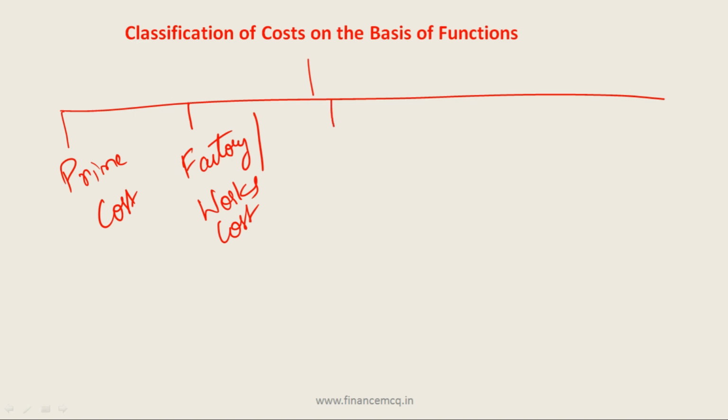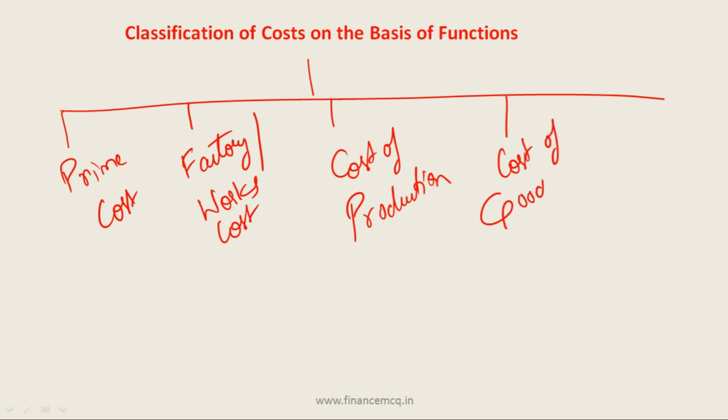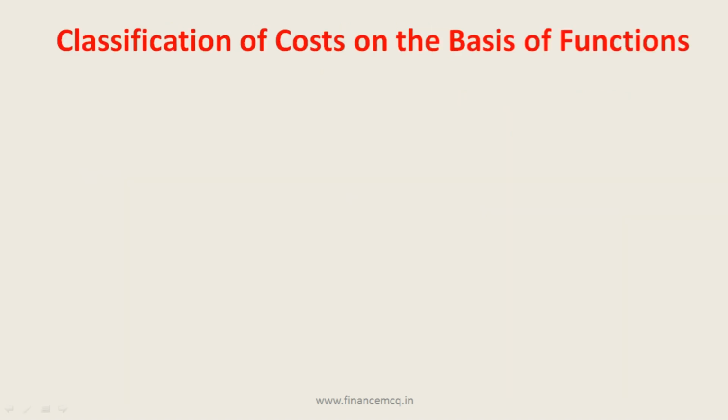Third is cost of production. Fourth is cost of goods sold. And last one is cost of sales. Now friends, let's see in the next slide how these values for all these costs are calculated.